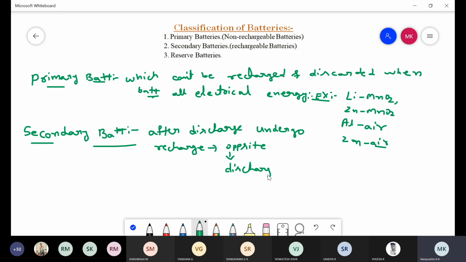It is called a secondary battery or rechargeable battery.